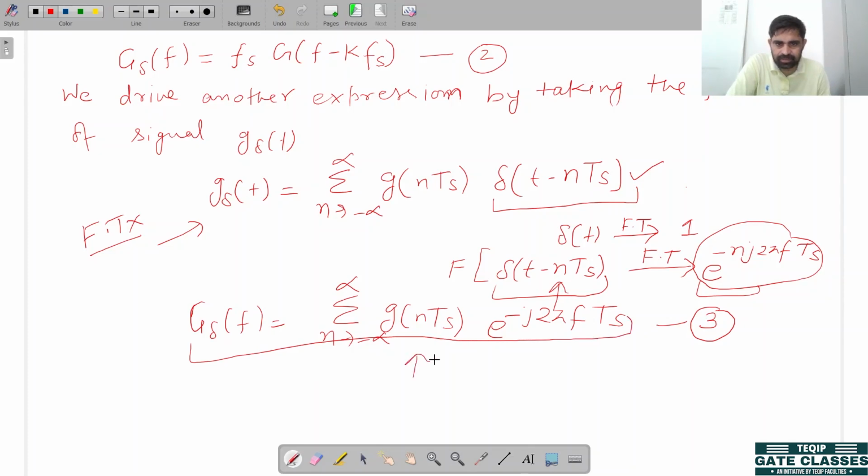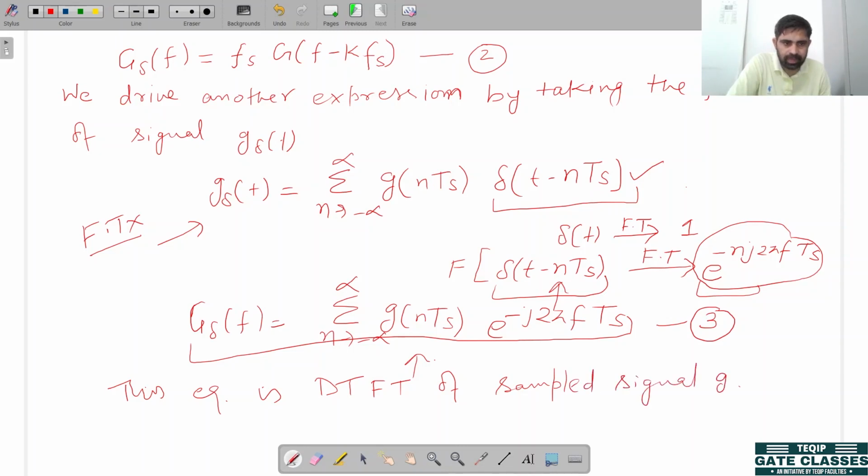So we obtain this equation. This equation is the discrete time Fourier transform of the sampled signal G delta of t.